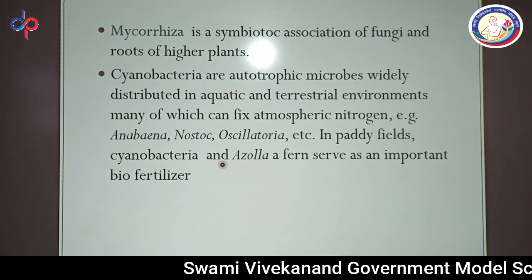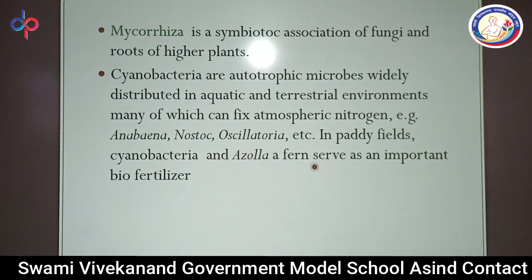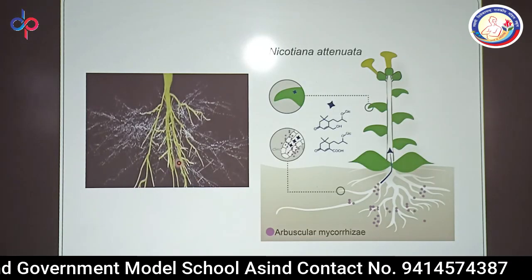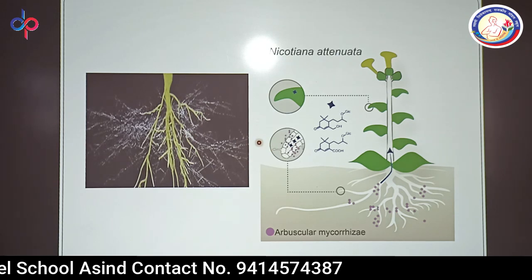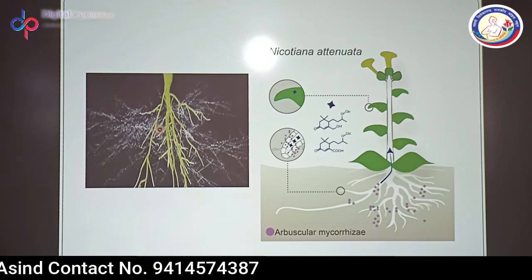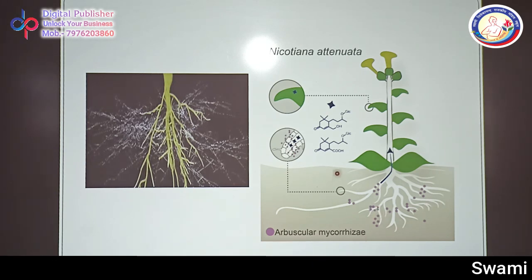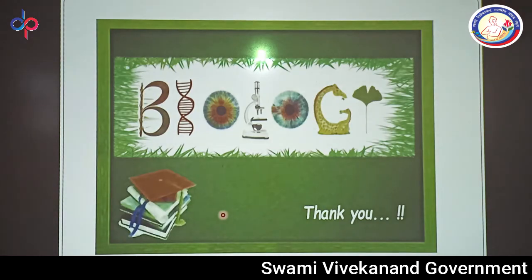So whenever you are going to grow paddy, you can use cyanobacteria and azolla as a biofertilizer for better production. These are two figures showing the presence of mycorrhiza. These filaments are the mycorrhizal filaments, and the red purple dots show the arbuscular mycorrhiza. Although this is beyond your syllabus, it is given only to raise interest in biology.